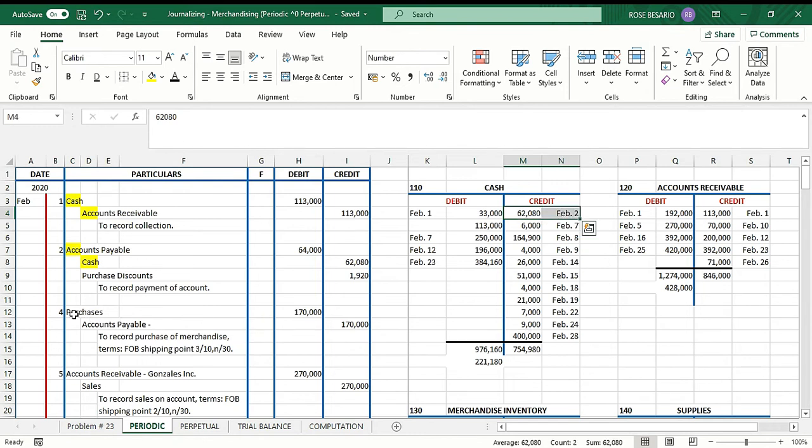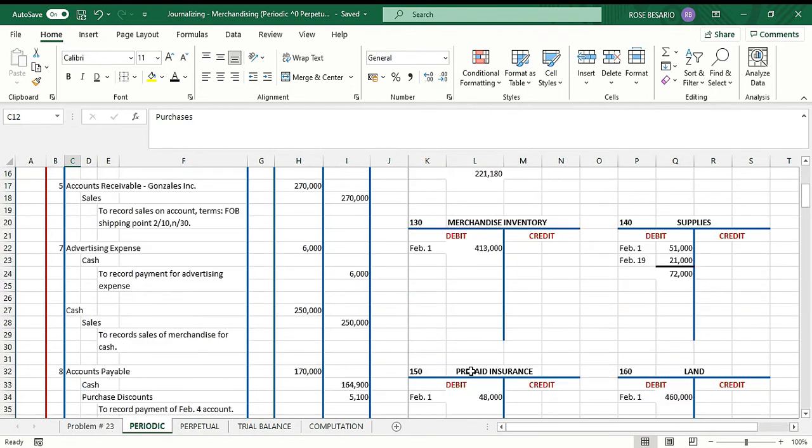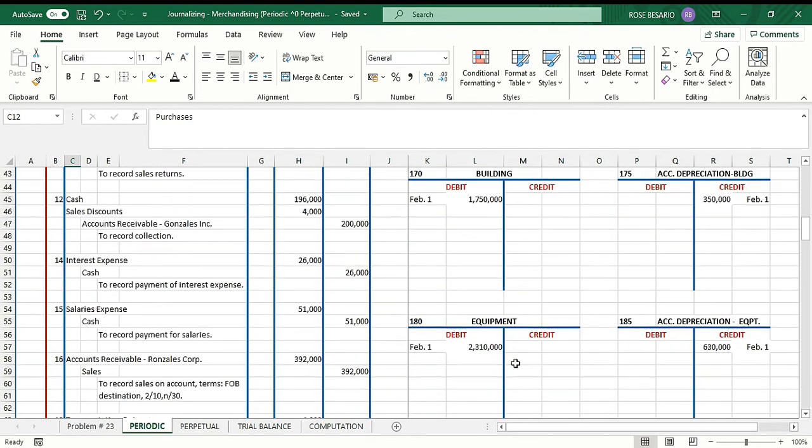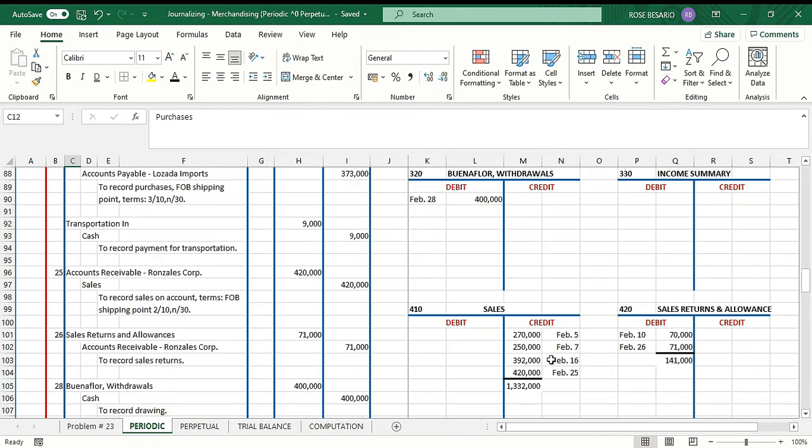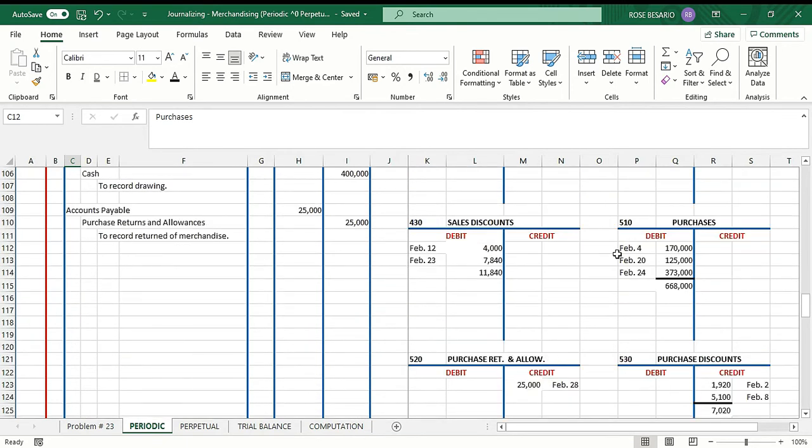Then after that, we'll have purchases. So proceed to your purchases account, and just highlight it to make sure that I'm already done with the account. So you have purchases, debit 170,000, February 4. So look for the purchases account, February 4, 170,000. Okay.